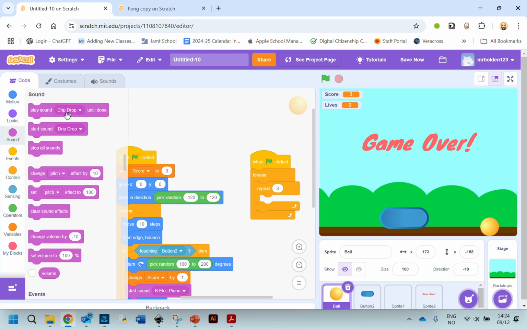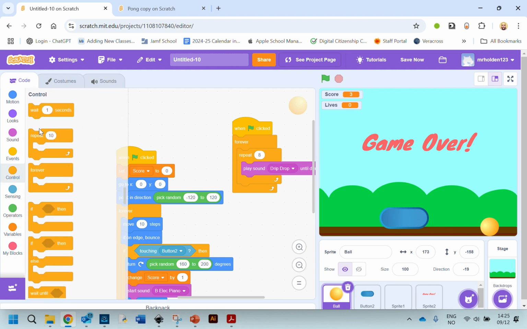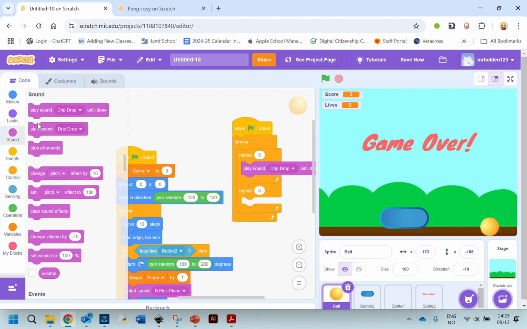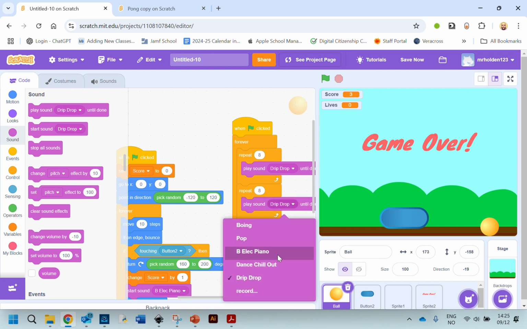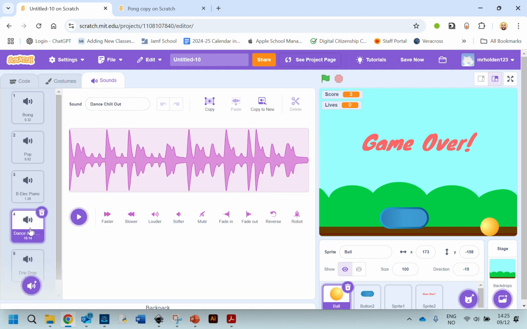So first of all, I'll repeat this one until done 8 times, and then I'll, just so the music doesn't get too boring, 8 is a magic number in music, so then I will just, after 8, I will change it to dance chill out, and then let's go back to the sounds tab.